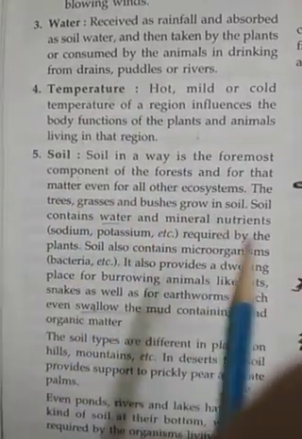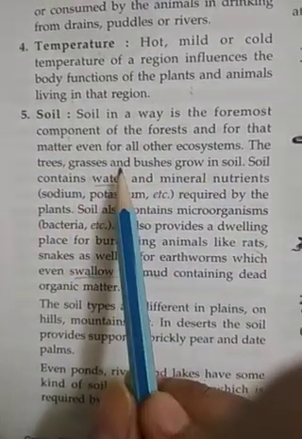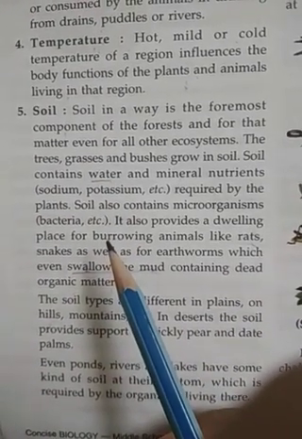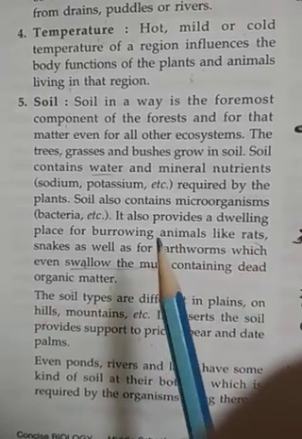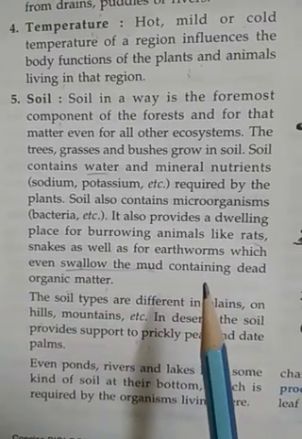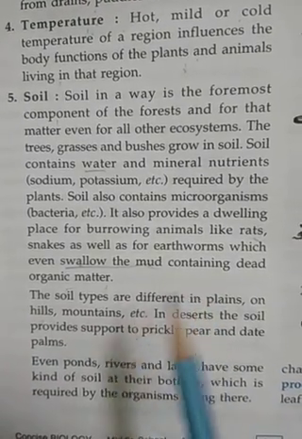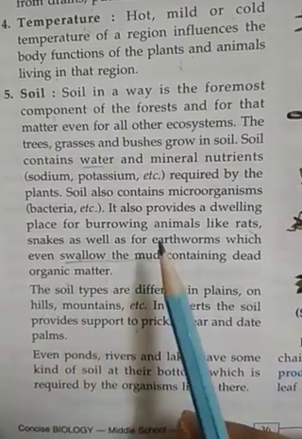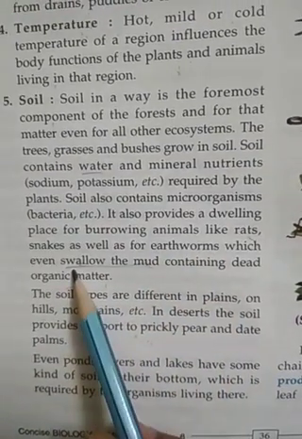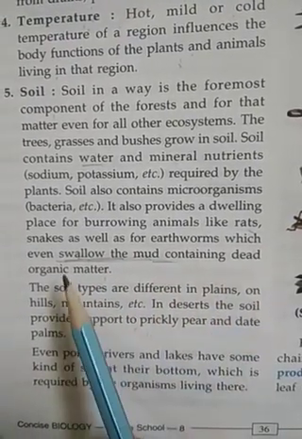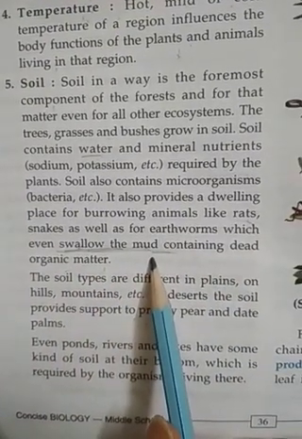Soil is also a main important component, because if we want to grow plants, we need soil. Some organisms need soil as their home, just like rats and snakes. Even the earthworm lives in the soil as well as swallows the soil which contains dead organic matter.